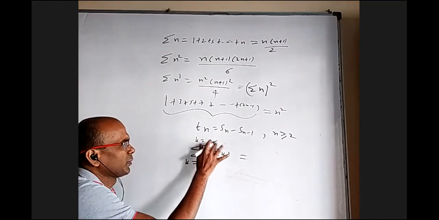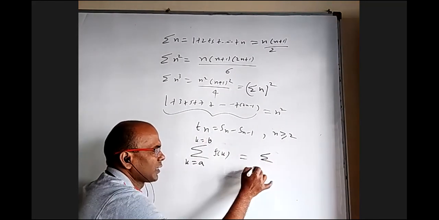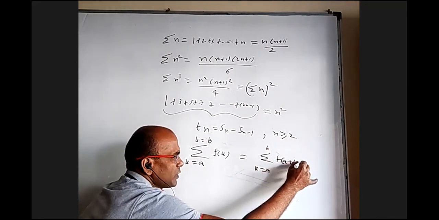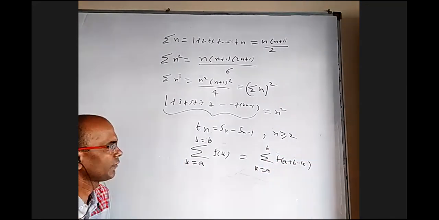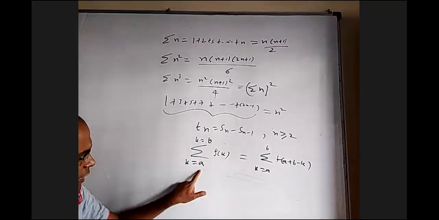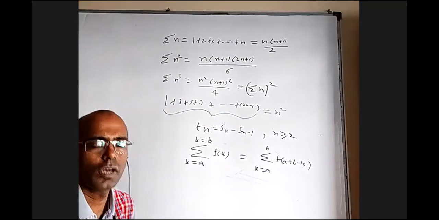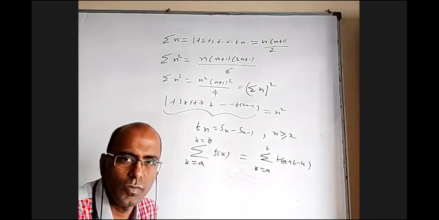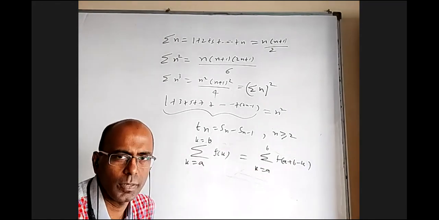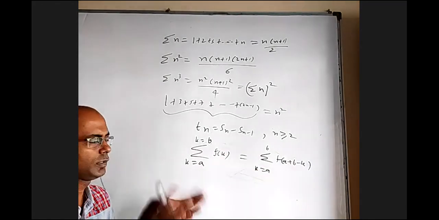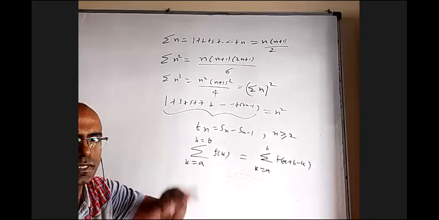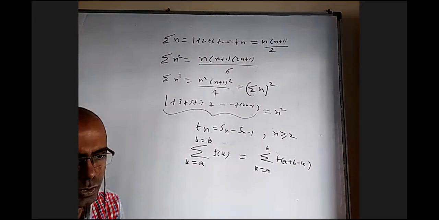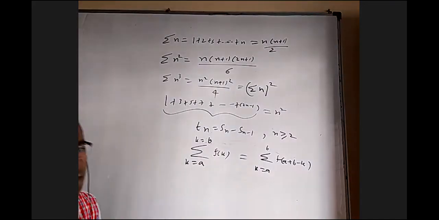And I'm writing a and b. It also can be written as sigma k equal to a to b, f of a plus b minus k. If you replace k with a plus b minus k, there will not be any change. This is like integration. You have integral a to b f of x dx equal to integral a to b f of a plus b minus x. But it appears like that, but this explanation is somewhat different. There we can see by areas also in the integration. Here it is very easy.